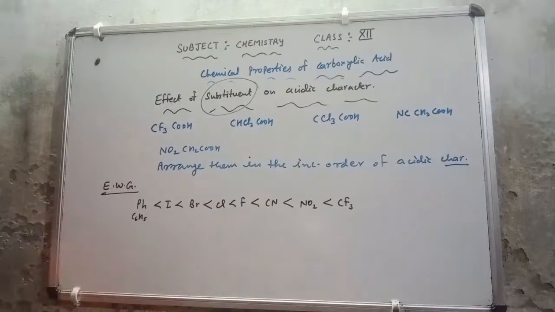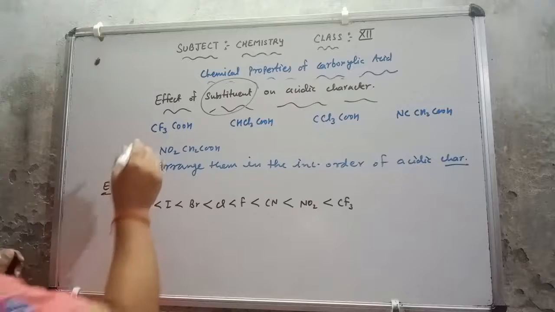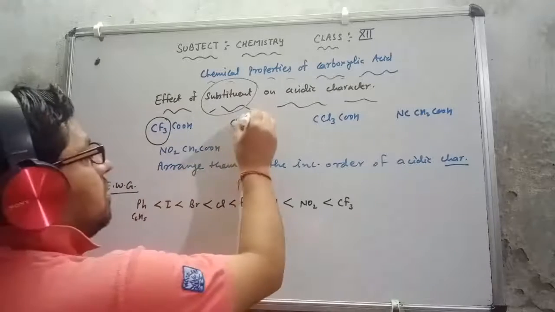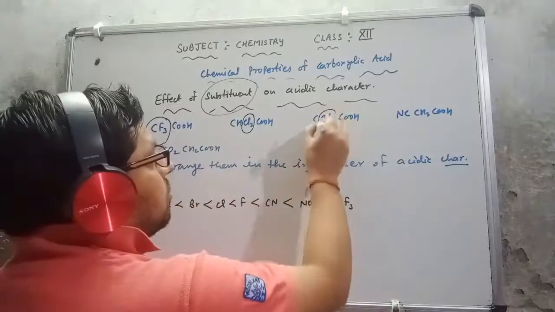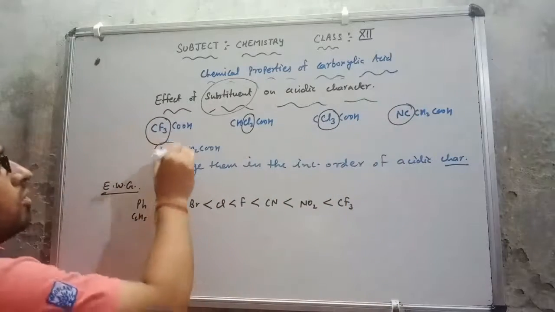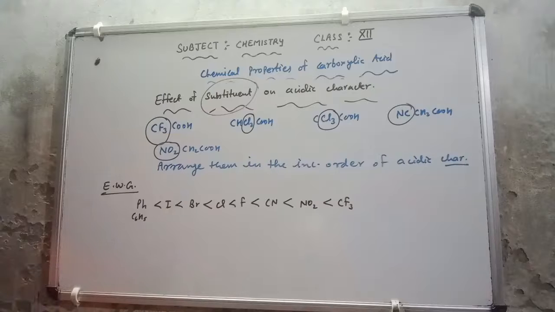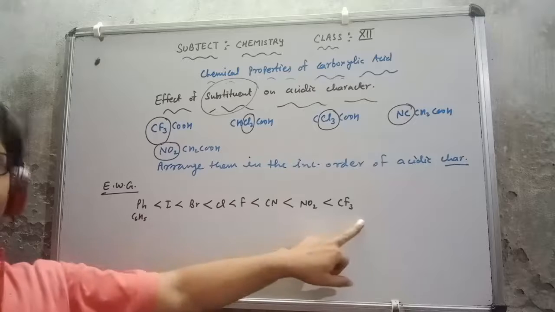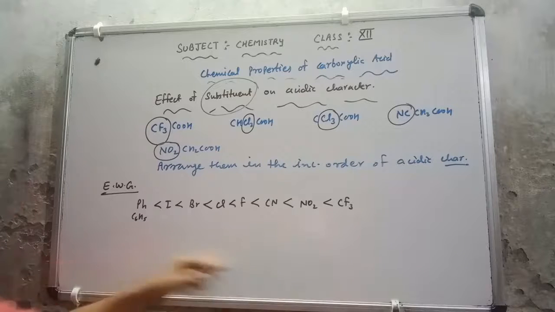Now it's very simple. You can check that this is also an electron withdrawing group, this is also an electron withdrawing group, and so on. So all of them are attached with an electron withdrawing group. Now you know their increasing strength, so how will they be arranged?